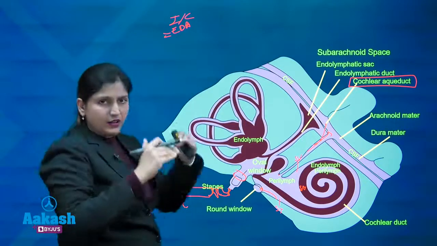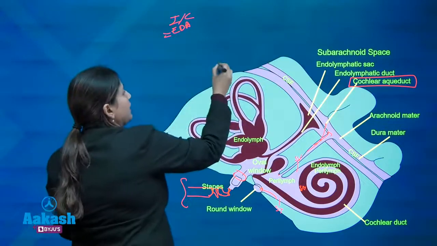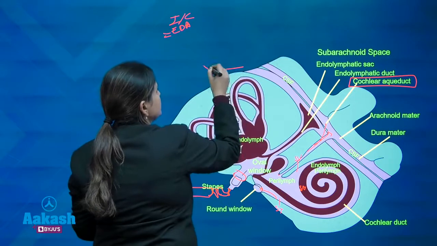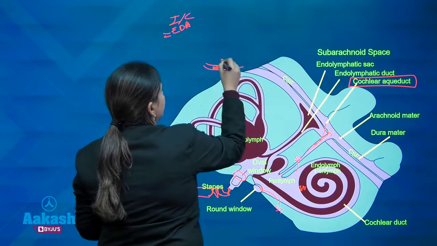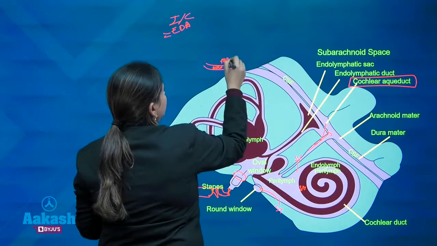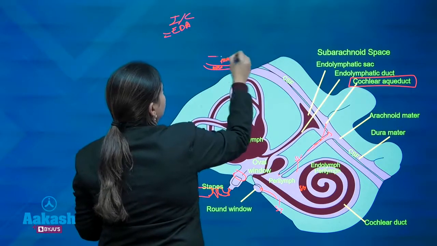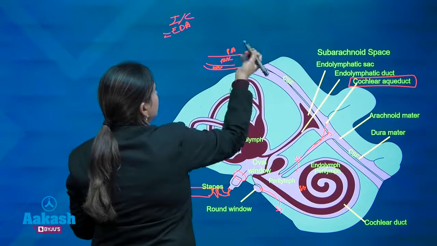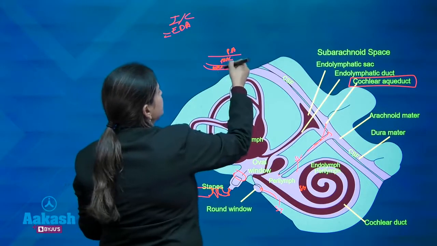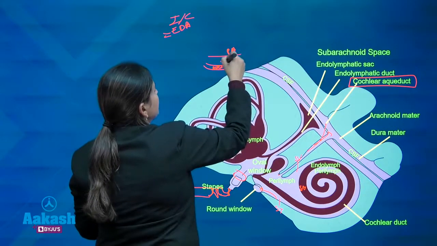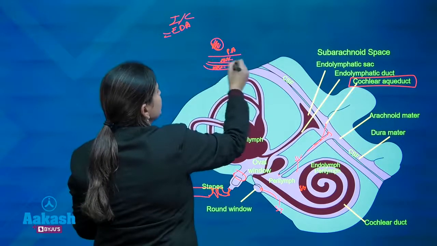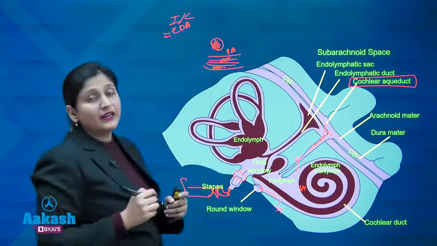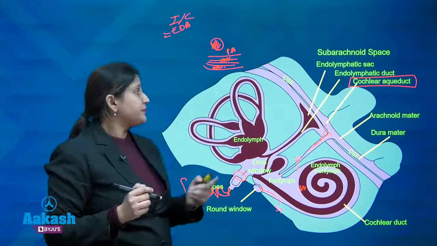You have to remember the layers of the brain. This is the dura, then the arachnoid, and the pia. So, it can be extradural, it can be subdural, it can be subarachnoid, it can be brain abscesses, or it can be just inflammation of the meninges, and then that can lead to meningitis.